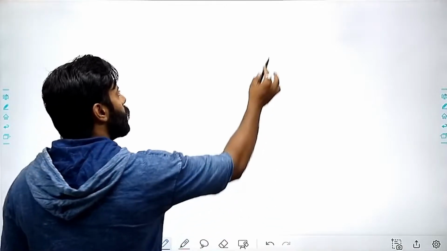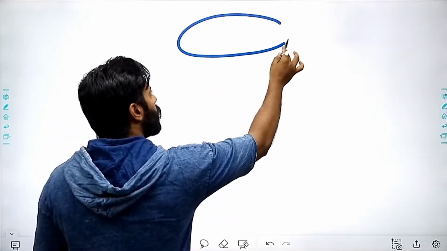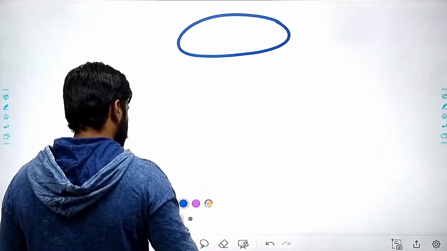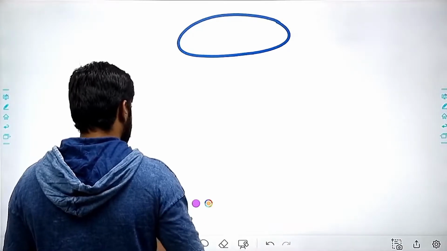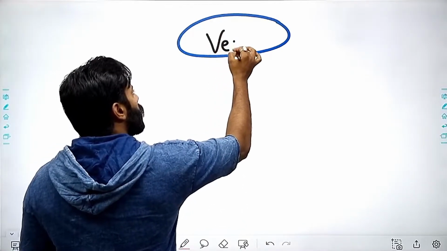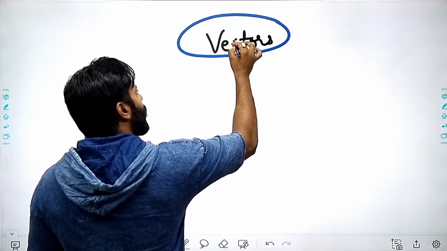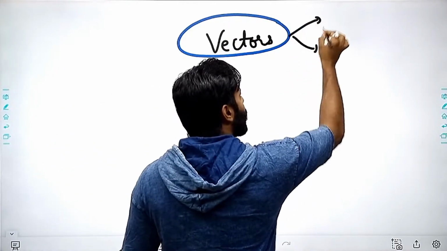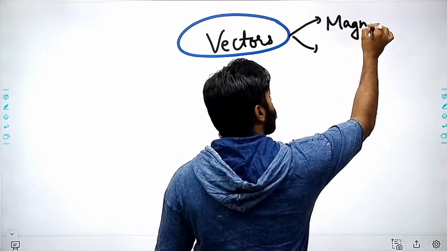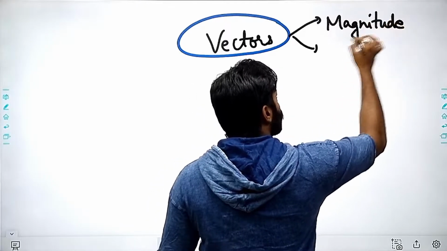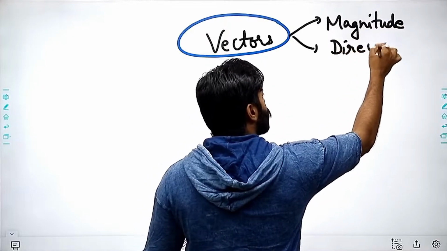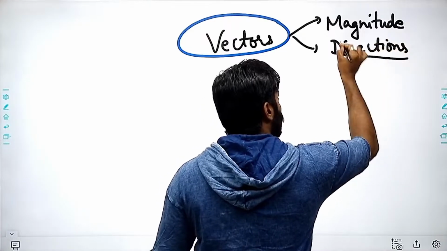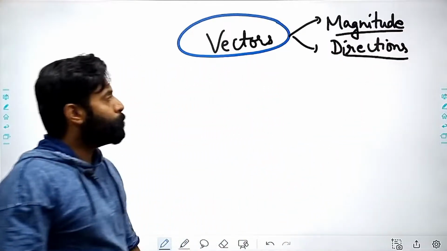Let's move forward. So we get to know that vectors are the quantities which have the magnitude as well as the direction, right? These have magnitude as well as the direction. So we are done with this.